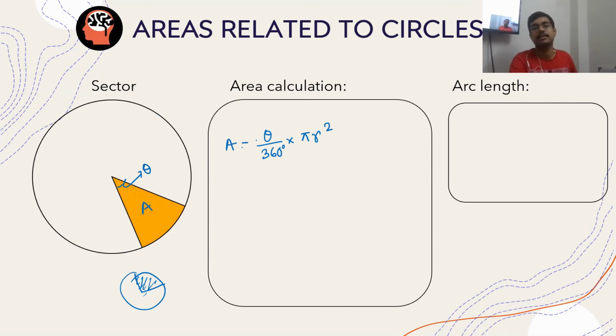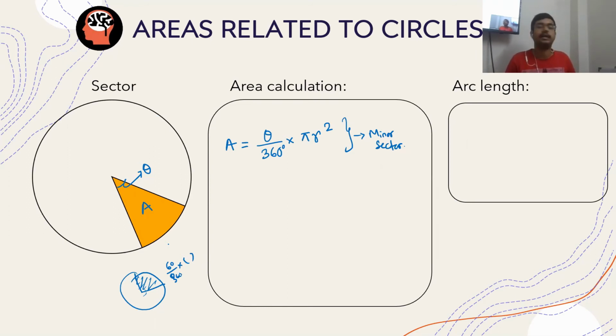This forms the minor sector. See, if theta is equal to 90 degrees, it is 1/4 of the area. So if theta is 60 degrees, it will be 60 by 360 into the area. If it is 45 degrees, what part of 360 degrees is 45 degrees? That will be the proportion in which the area would be defined. Is this clear to you? Is there anything doubtful in that?